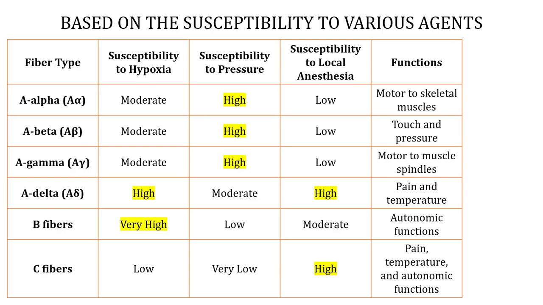Now the susceptibility. If you look at A-delta and B fibers, they have very high susceptibility for hypoxia. Hypoxia is decreased oxygen supply to the tissues. And then if you look at A-alpha, A-beta and A-gamma, they are highly susceptible to pressure changes. And A-delta and C fibers are highly susceptible to local anesthesia.